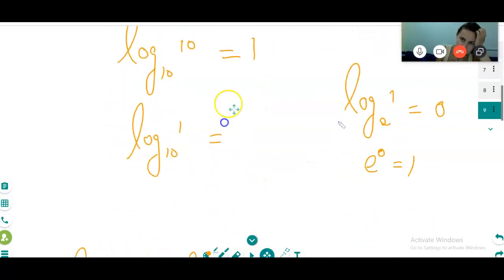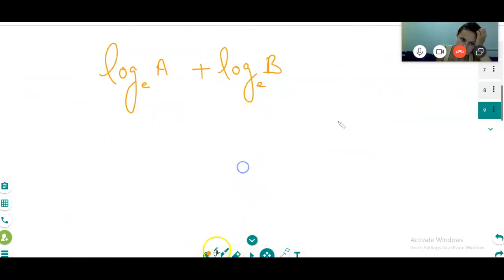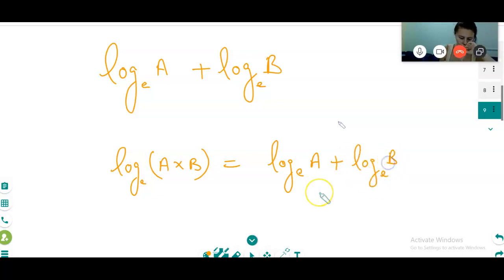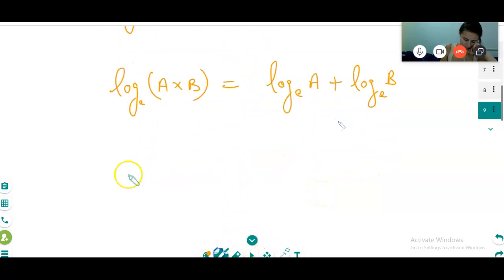Now I am using some properties. Log a plus log b means log of a into b. Please understand. Any doubt? Now log a minus log b is log of a by b.